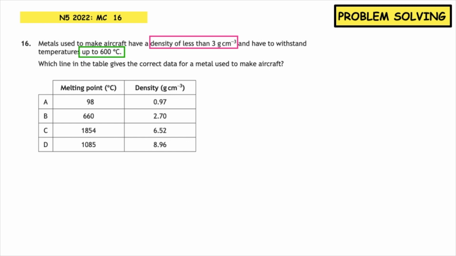So the first part I'd look at is the density. The density has to be less than 3. So the only answers it could potentially be would be A or B, because these values are less than 3. We know that it has to withstand temperatures up to 600, which means the melting point has to be above 600. So the only answer that it could be for this would be multiple choice answer B.